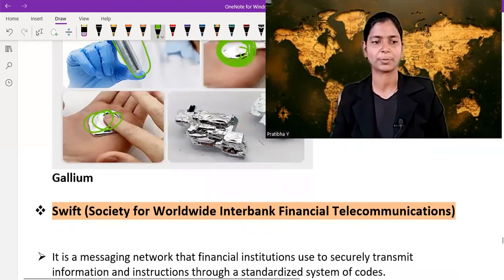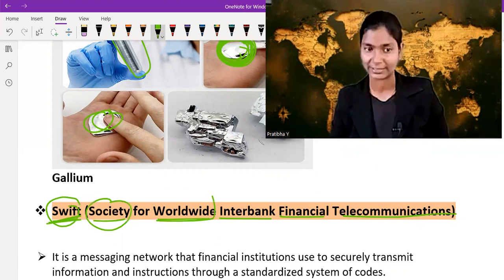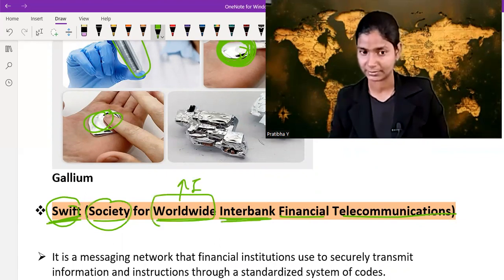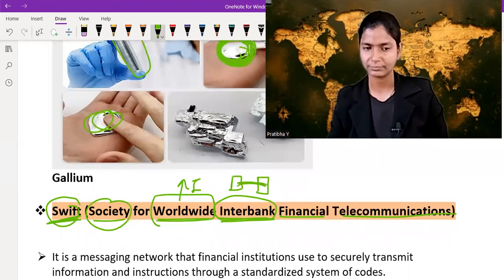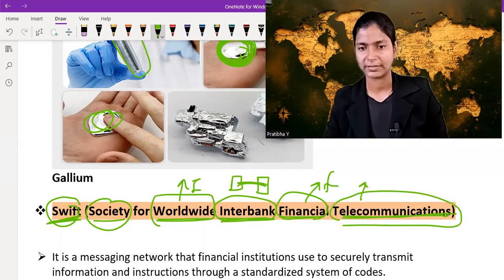Now let's move on to the next topic called SWIFT. Full form of SWIFT: Society for Worldwide Interbank Financial Telecommunication. Worldwide, at the international level. Interbank, from one bank to another bank. Financial telecommunication, related to finance. Telecommunication means a type of receiving and sending message or communication.